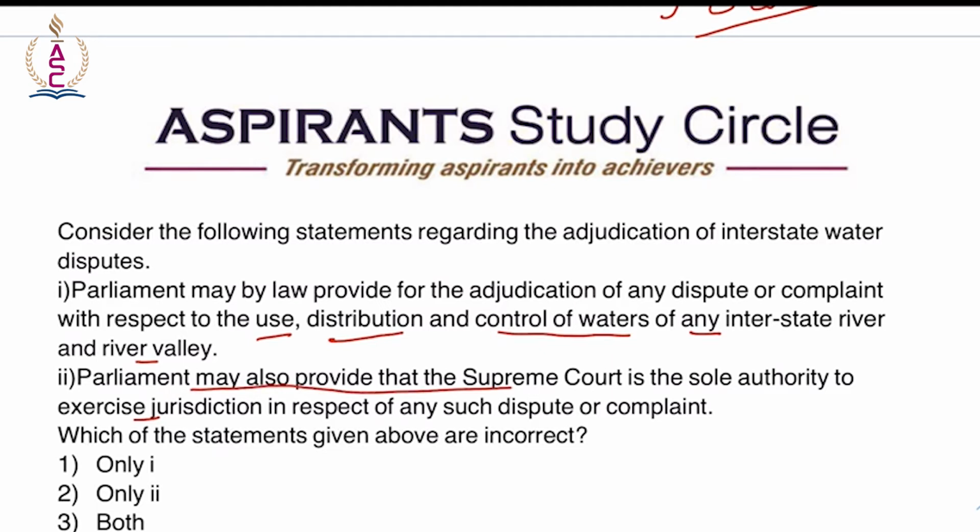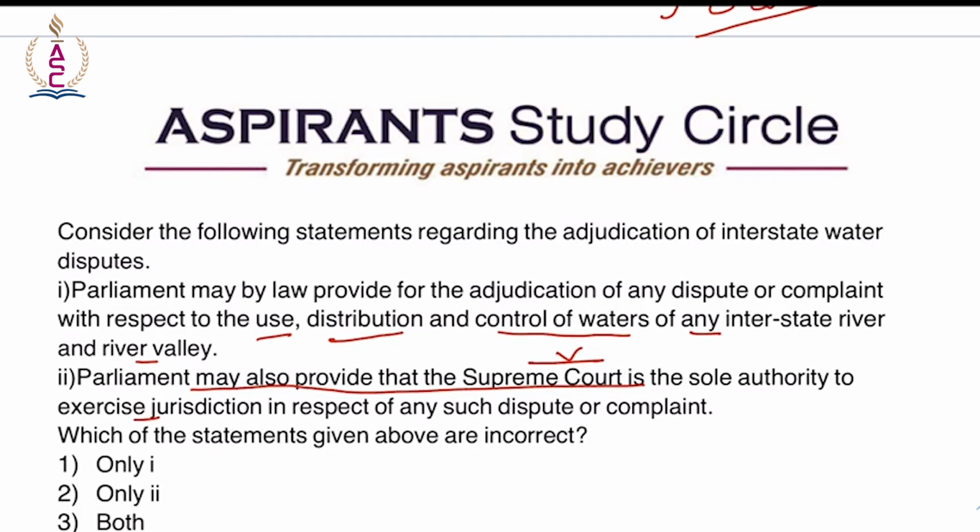May also provide that Supreme Court is the sole authority to exercise jurisdiction in respect of any such dispute or complaint. So we need to understand that Article 262 of the Indian Constitution provides for adjudication of interstate water disputes. Yes, it makes two provisions. One is Parliament may by law provide for adjudication of any dispute or complaint with respect to the use, distribution and control of waters of any interstate river and river valley.